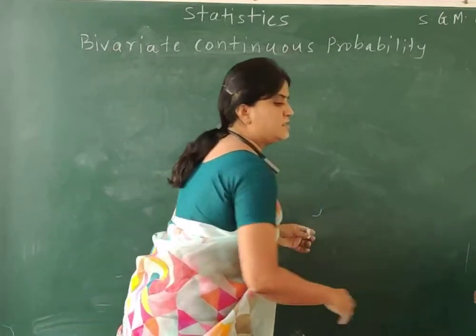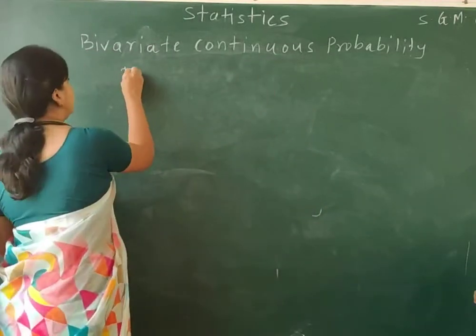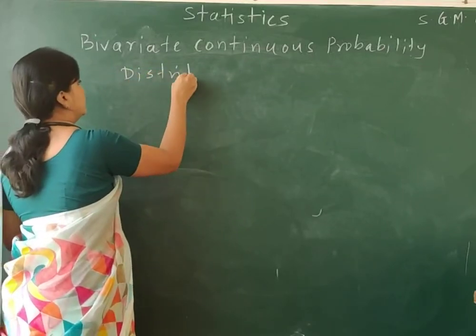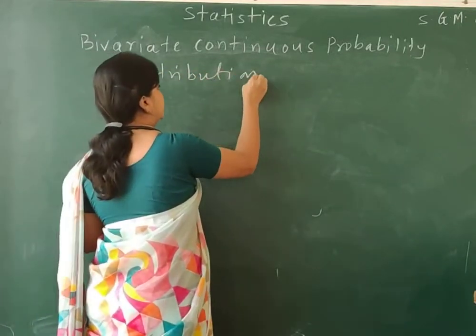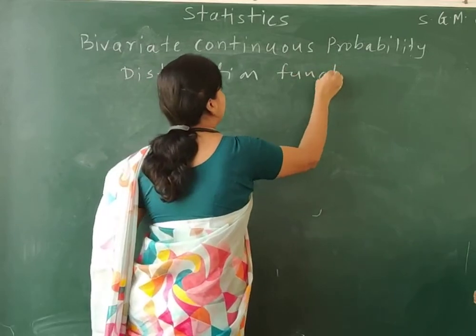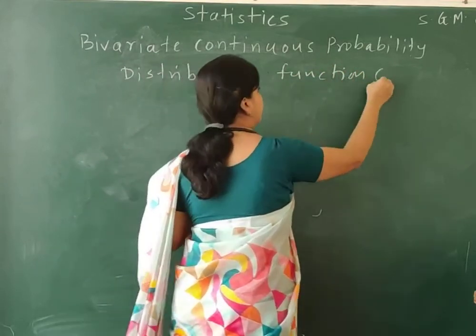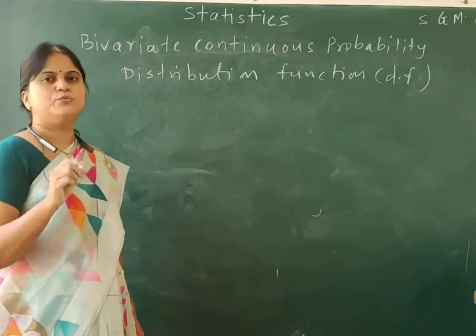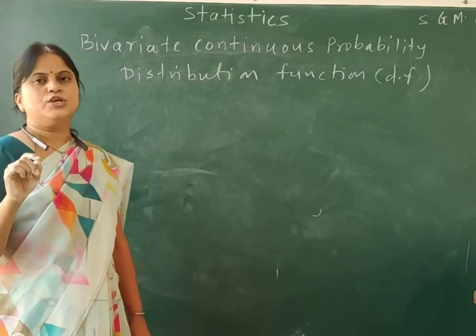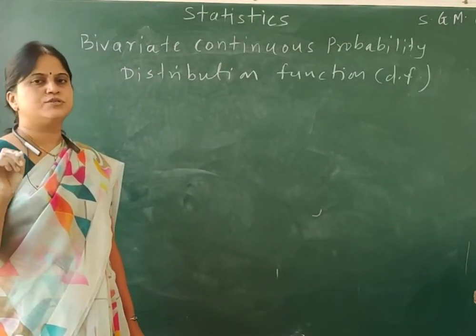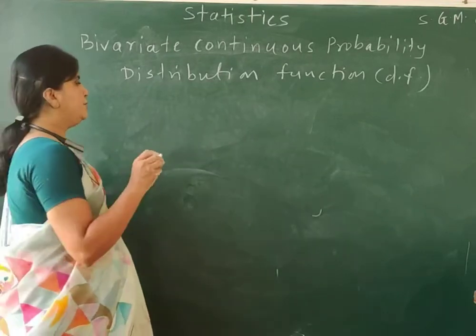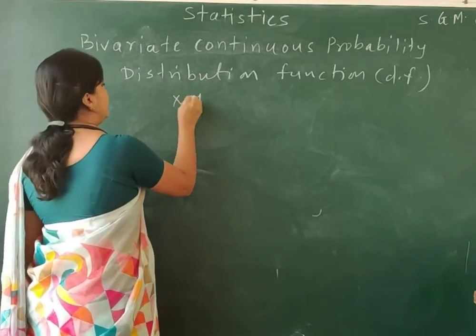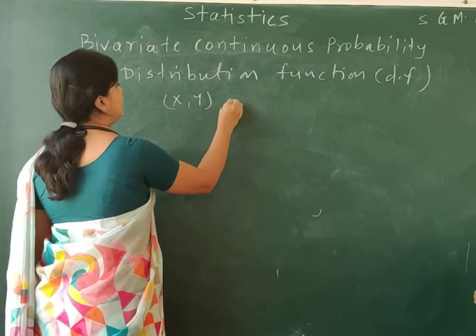Now the next concept which we have is the distribution function, also called the CDF, that is cumulative distribution function. So let's define it. Let x comma y be a bivariate continuous random variable.